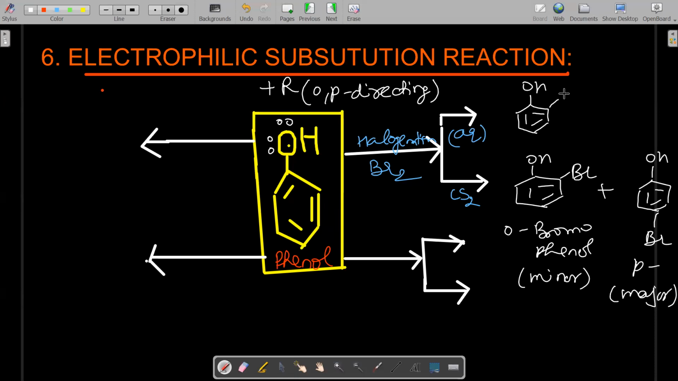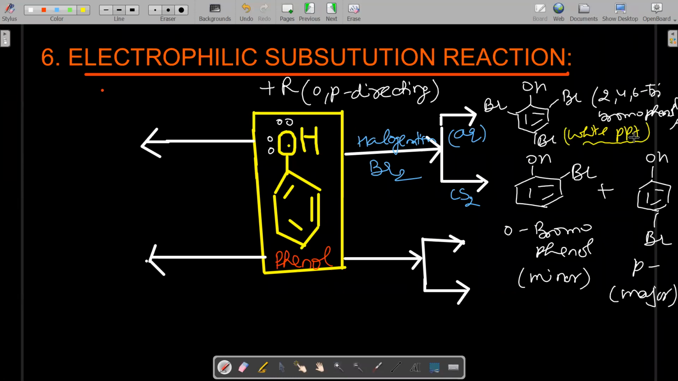But what happens when bromine reacts with phenol in aqueous medium? In this case, we do not get monobromo; we get tribromophenol, 2,4,6-tribromophenol, which is a white precipitate. I am writing it in yellow, but there is a formation of white precipitate.